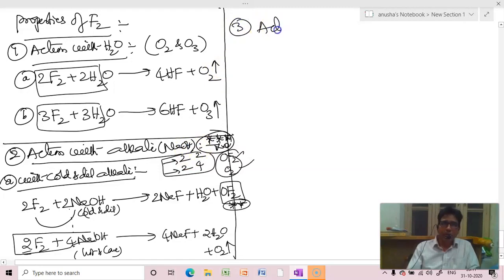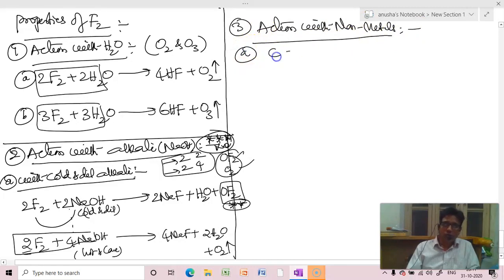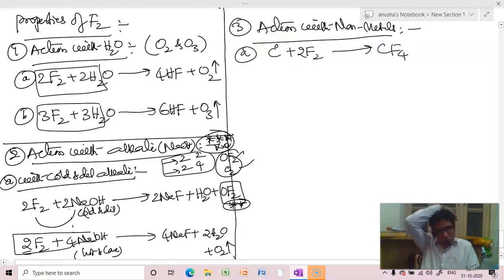Third one, action with non-metals. Fluorine is such a halogen that for anything, it tries to convert it into the highest oxidation state. That means it makes carbon become CF4, carbon tetrafluoride.